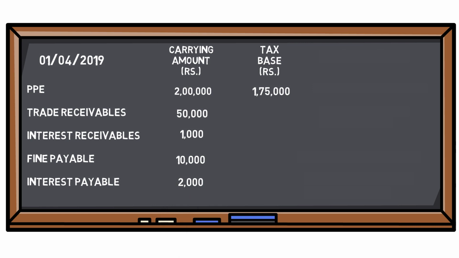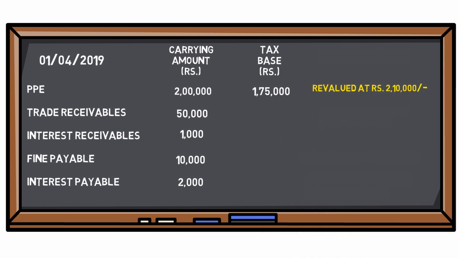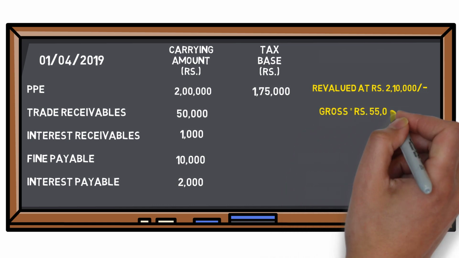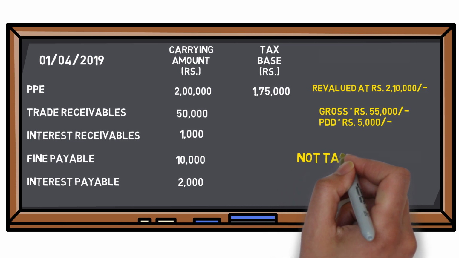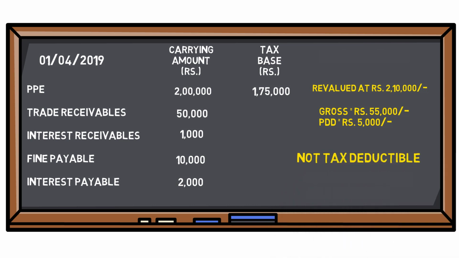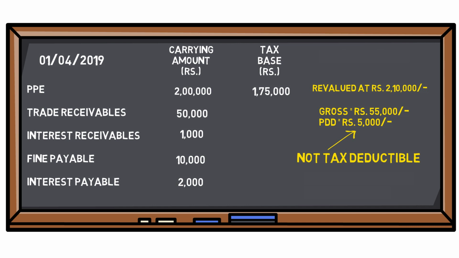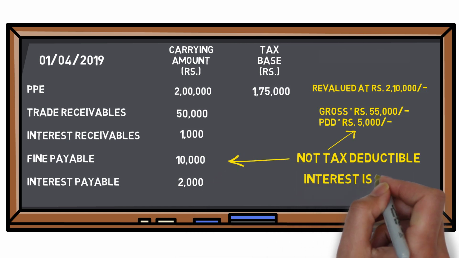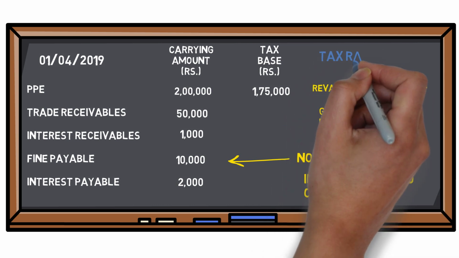Now the company has decided to revalue the PPE at 2,10,000 at the end of the reporting period. The trade receivables consist of a loss allowance of Rs 5,000. Now fine payable and the loss allowance are not tax deductible. Interest is also taxed on cash basis, and the tax rate used in this illustration is 30%.